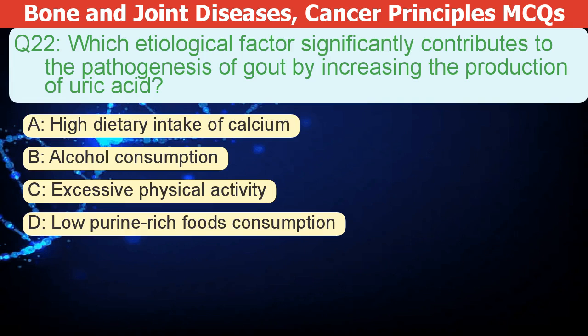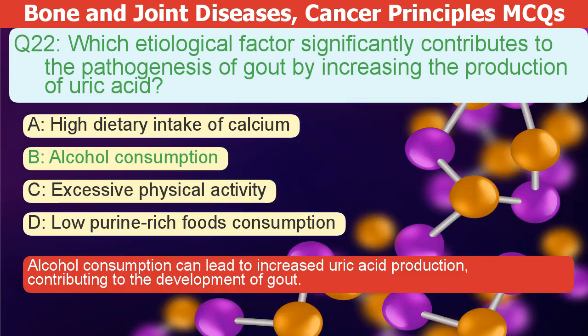What factor most increases uric acid production, causing gout? A. High calcium intake. B. Alcohol use. C. Lots of exercise. D. Low purine-rich food intake. The correct answer is B. Alcohol consumption can lead to increased uric acid production, contributing to the development of gout.